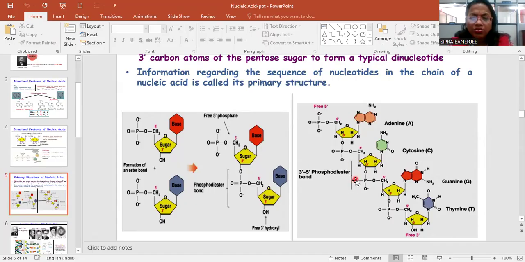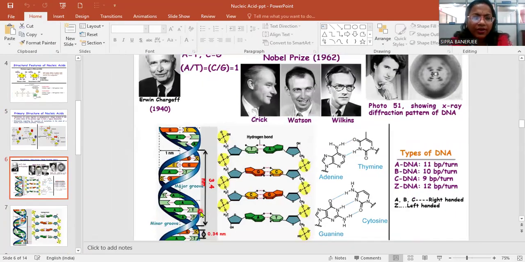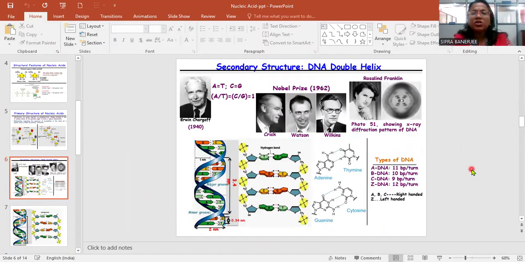This bond is known as a 3',5'-phosphodiester bond because one phosphate group is there at the 5 position, and again at the third position, one phosphate group is there. That's why the chain runs from 5' to 3'. That means the 3 carbon will be free at one end, and the 5 carbon will be free at the other end. This is the free phosphate group, and here you can see the base is attached with the sugar. Now we can see who the discoverers of this model are.